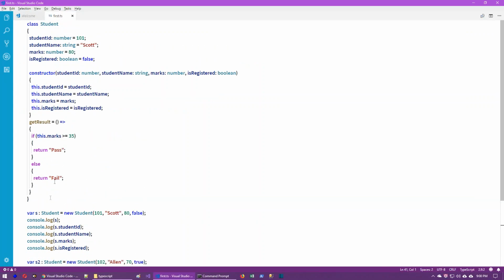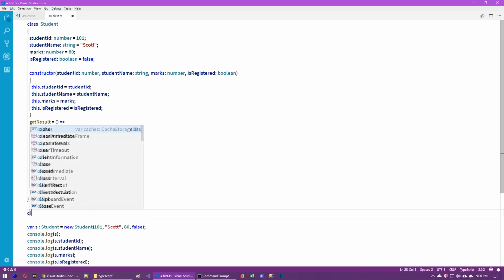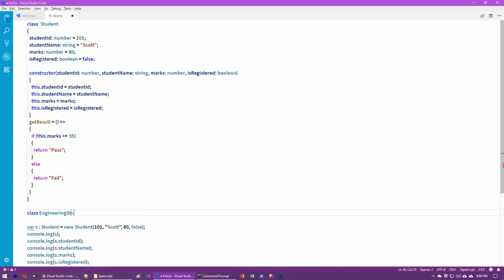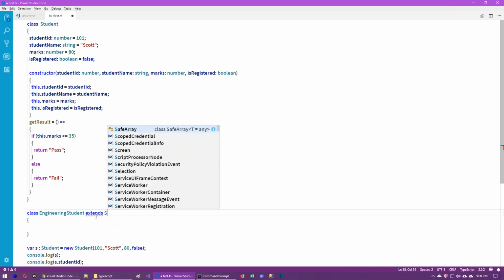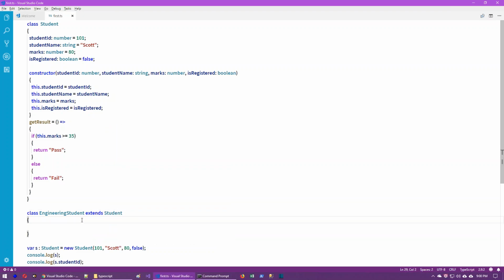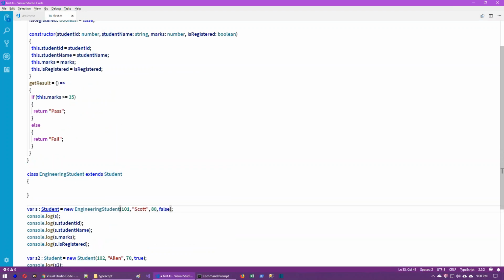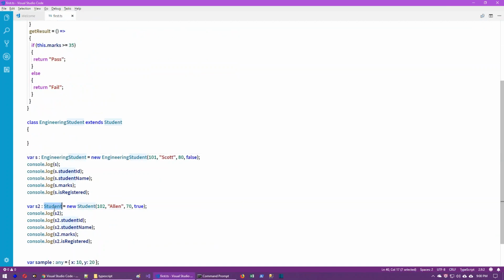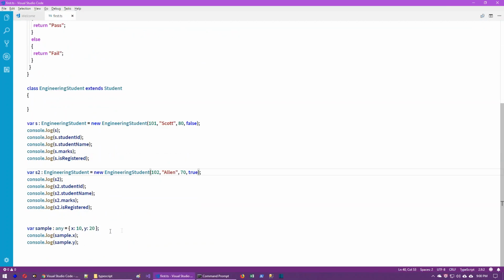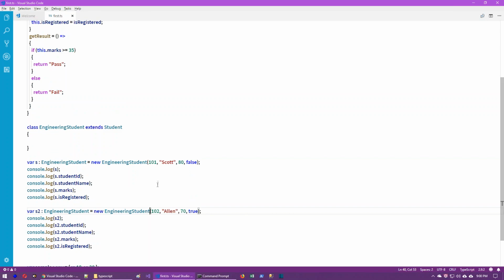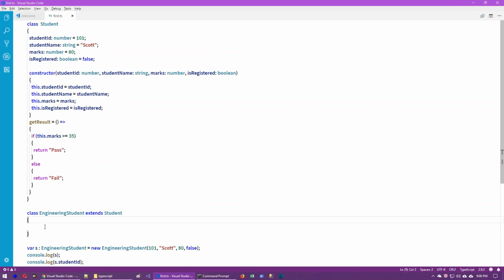Let's notice that, for example, there is a student called engineering student. So engineering student is basically a student, but adds some additional properties. So it extends the student class. We are going to create an object for the engineering student class, not for the student class. But here some problem occurs. Are we having any constructor in this particular class? No. So we have to create one.